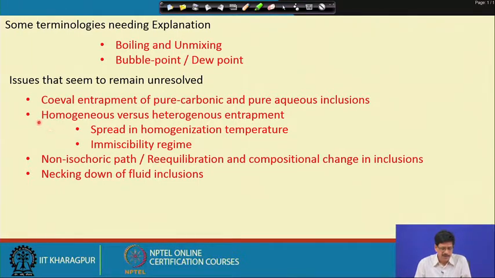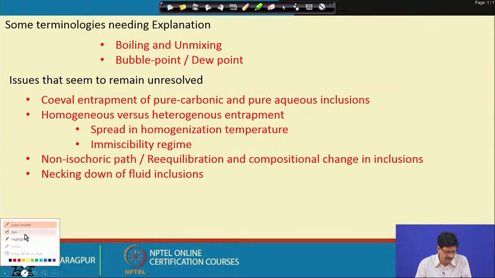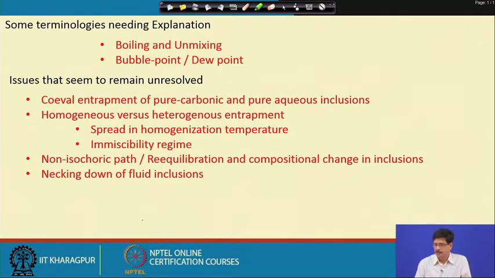The other issue is homogeneous versus heterogeneous entrapment. There has been quite a lot of discussion on this particular issue, that there are possibilities that our basic assumption is violated. The basic assumption of homogeneous entrapment, that means the fluid at the time of entrapment was a homogeneous fluid, is sometimes suspected.